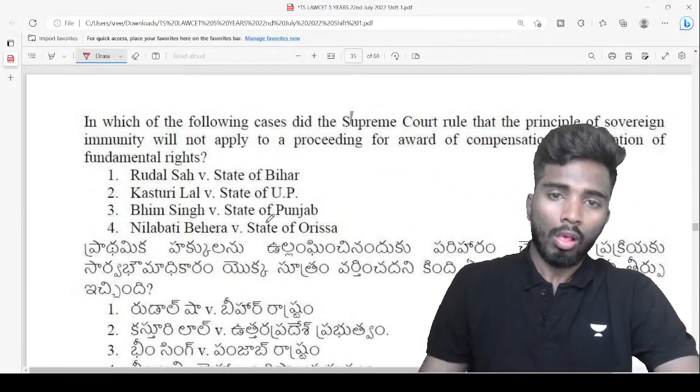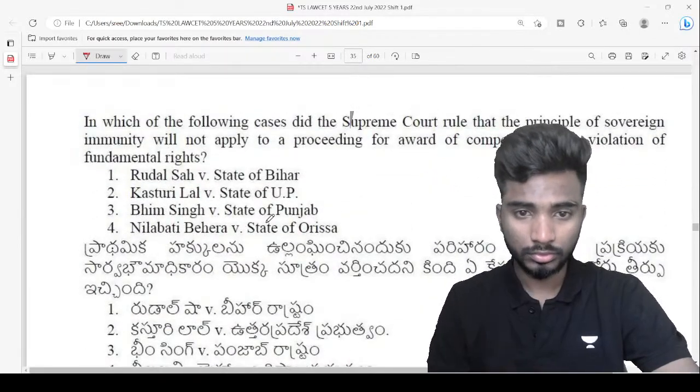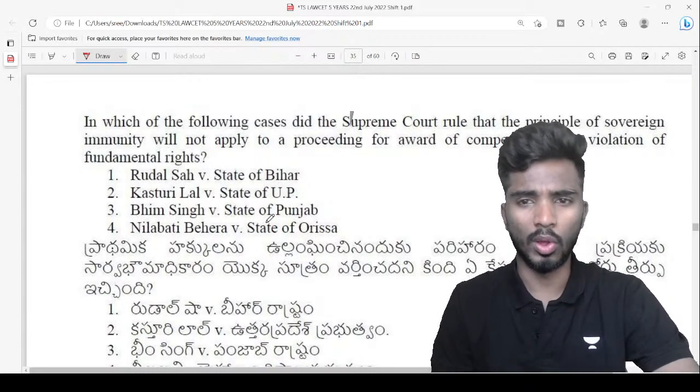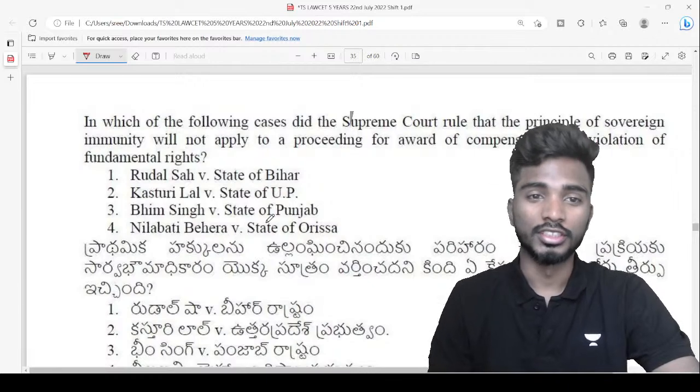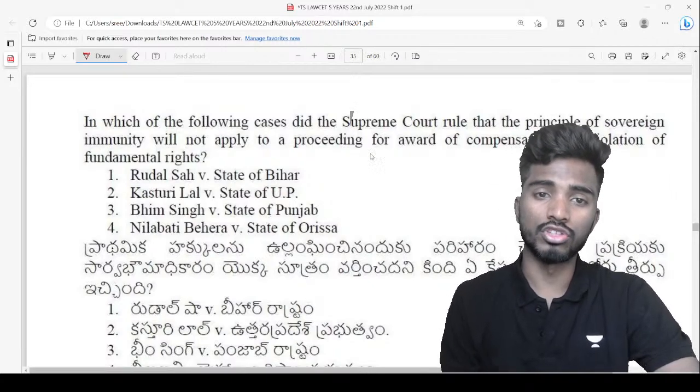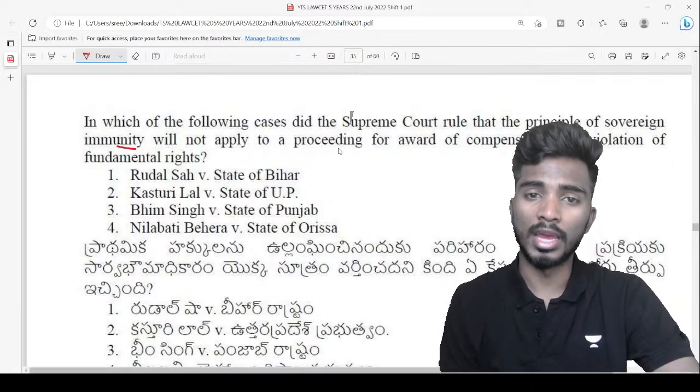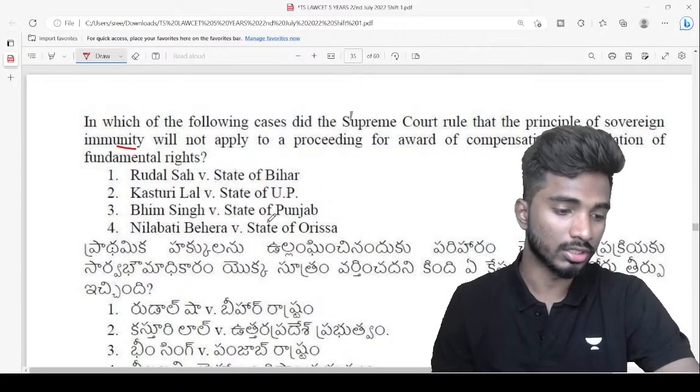Yeah. A question relating to law of torts, I would say, or constitutional tort. In which of the following cases did the Supreme Court rule that the principle of sovereign immunity will not apply to a proceeding for an award of compensation for the violation of fundamental rights?